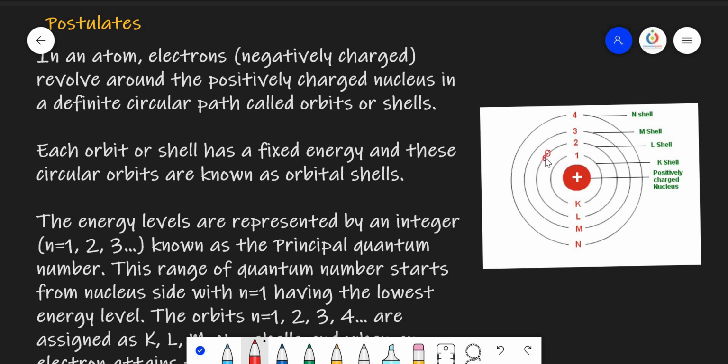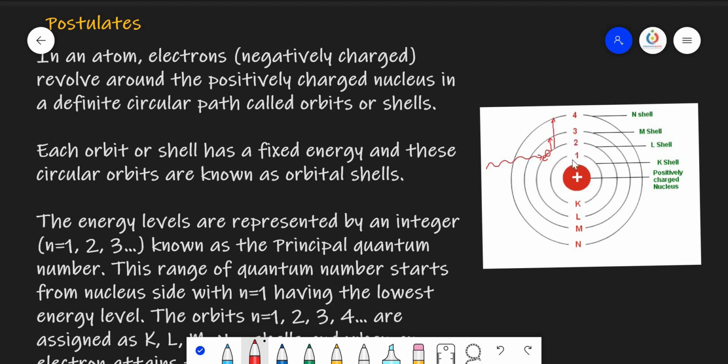When this electron wants to move to a higher energy state, it has to absorb a certain amount of energy. Then it can go to any one of its higher energy states, from the second energy state to the third, or from the second energy state to the fourth.